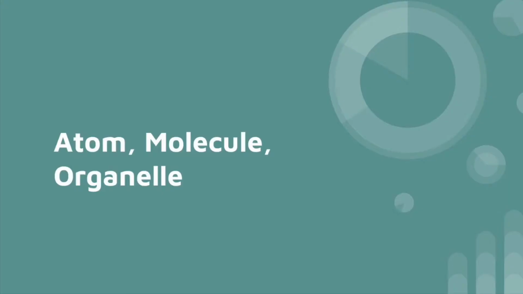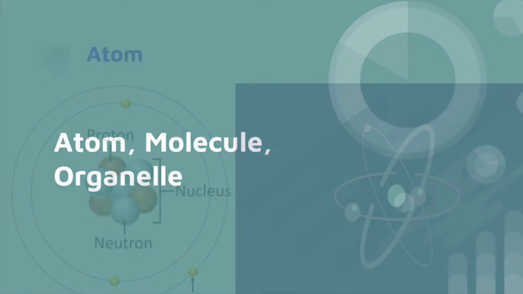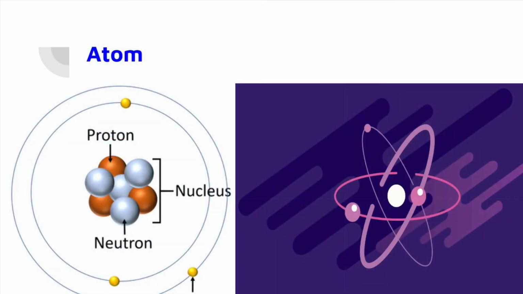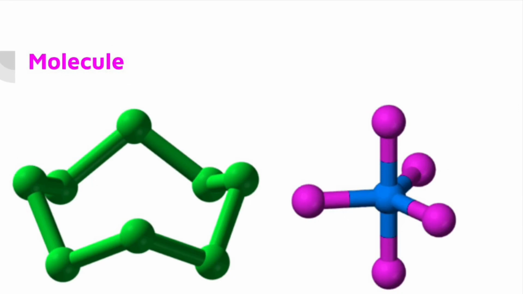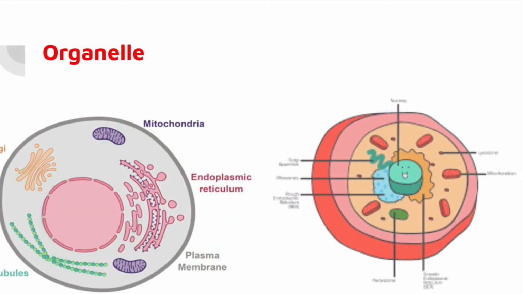Hello, my name is Akhil, and I'll be talking about the atom, molecule, and organelle. Atoms are the basic units of matter and defining structures of elements. They make up everything in this world that you can think of. Molecule is the next step of classification. A molecule is two or more atoms that form a chemical bond together to create something new. The organelle is a specific structure within the cell, and they are all important in their different ways.